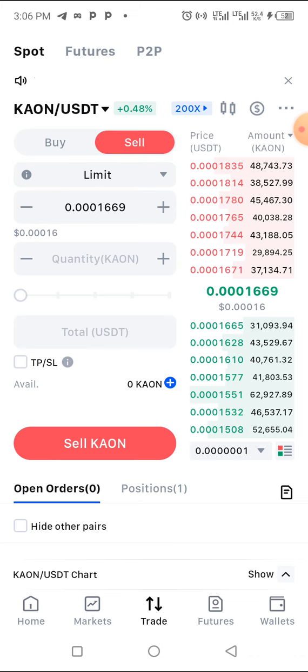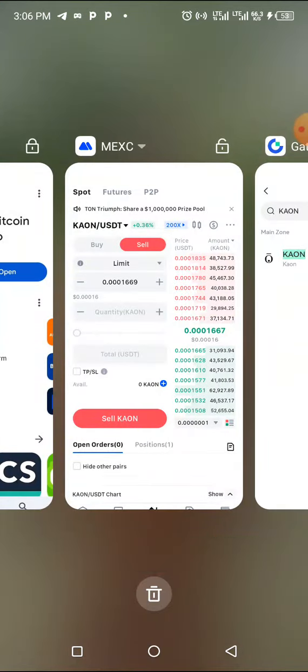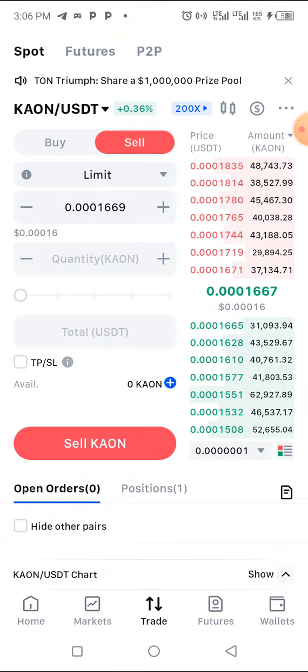Now there are things that you guys should look at. In this case, let's say we have $100. What I will tell you here is deposit $100 into these platforms. We are using these two platforms, which are Gate.io and Maxi. So what I normally do is I will deposit $50 to Maxi and then $50 on Gate.io, because I can find an opportunity on Gate.io and find another opportunity on Maxi.